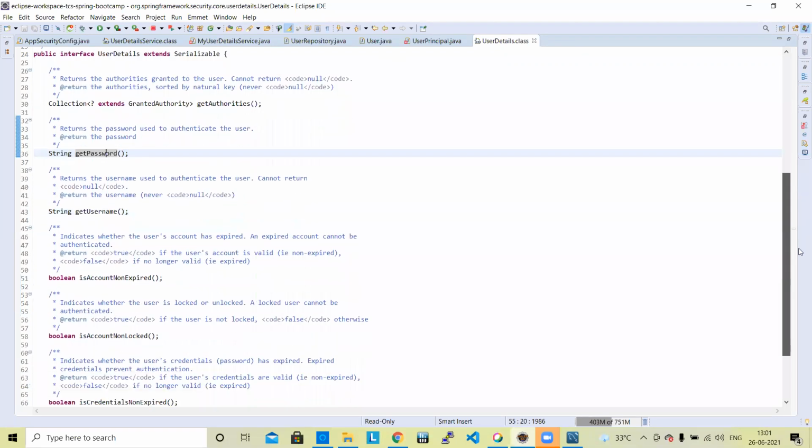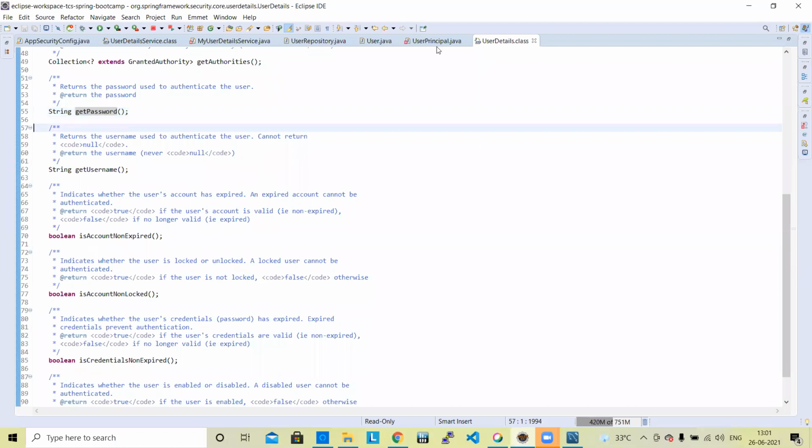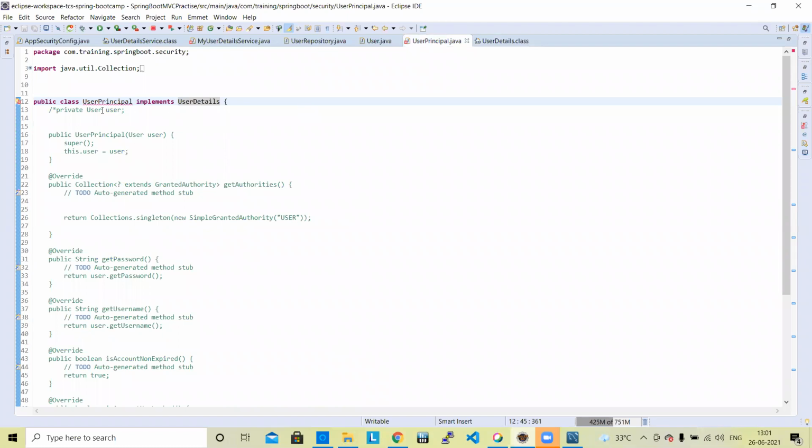In user details there is an inbuilt interface which contains all the methods: get username, get password, account non-expired, account non-locked. All values are there. Now we are implementing it in our class, user principal. In user principal, we are just making these changes.